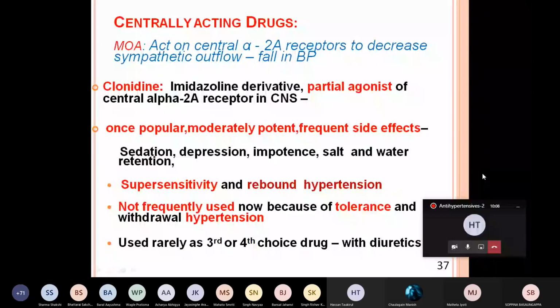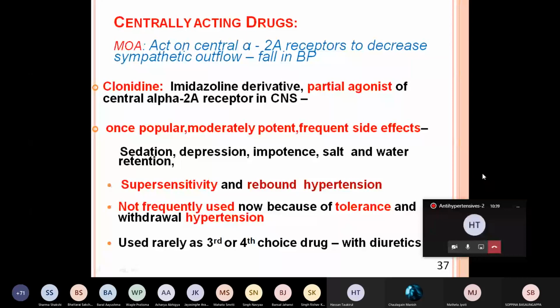At that time, it was very popular. But now nobody uses it because, number one, it is not a very potent drug. It is moderately potent. And second, there used to be frequent side effects because this drug acts centrally, that is in the central nervous system.